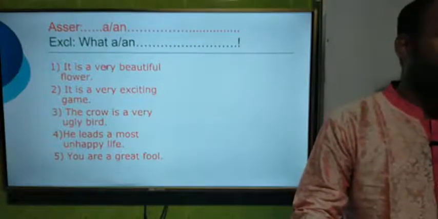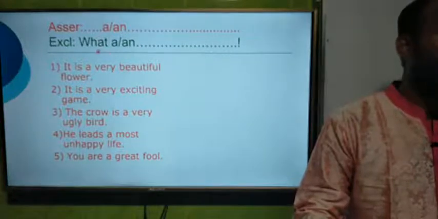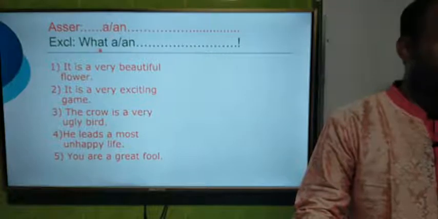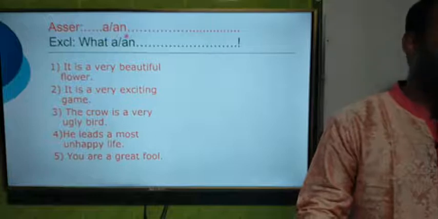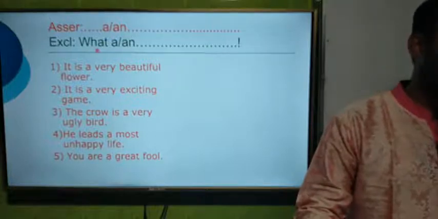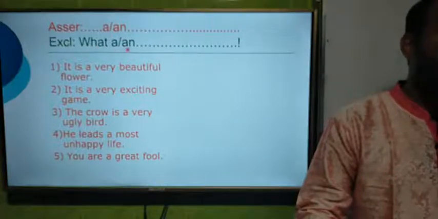If we want to make the assertive sentence into exclamatory, we have to use what at first. So at first we have to write down what and then A or N.